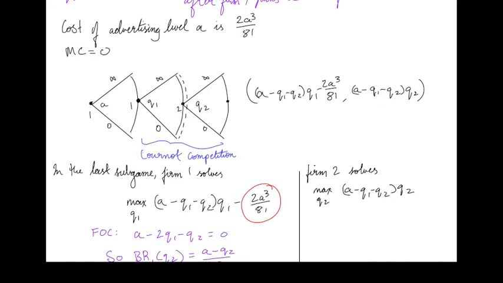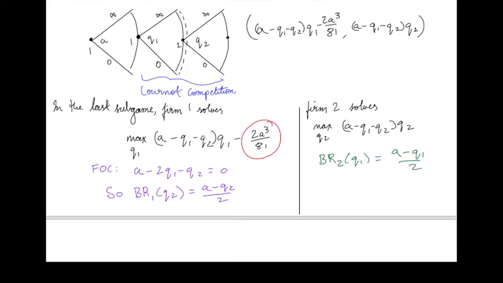It chooses Q2 to maximize its payoff. So its profit is simply the price, A minus Q1 minus Q2, times its quantity Q2. If we solve this optimization problem, we'll see that the best response of firm 2 to the choice Q1 by firm 1 is simply (A minus Q1) divided by 2.